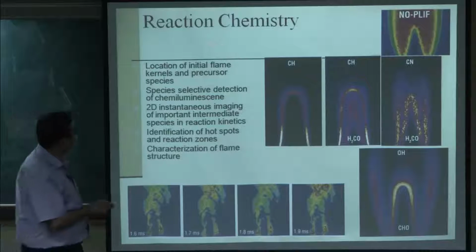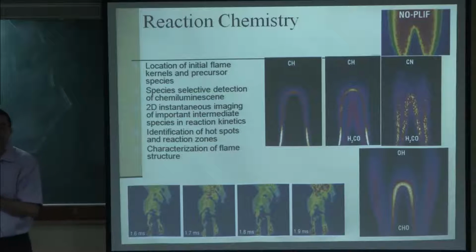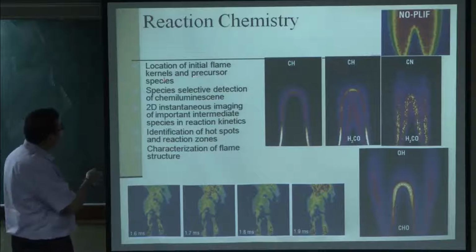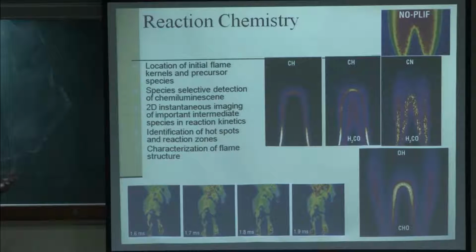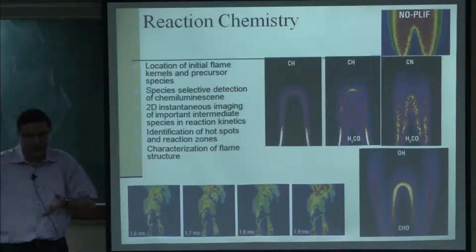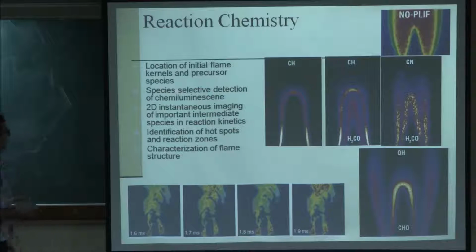Next, let us look at reaction chemistry. Now, reaction chemistry essentially means looking at the different species that are formed. So, the location of the initial flame kernel and the precursor species is very important for understanding the combustion process and ignition, and particularly for modeling effort, this is one of the parameters you need to measure or rather need to satisfy in order to sustain the flame in your numerical framework. Then what we need is species selective detection. Okay. We have to identify particular species and then see where this species is located in the entire flow field.